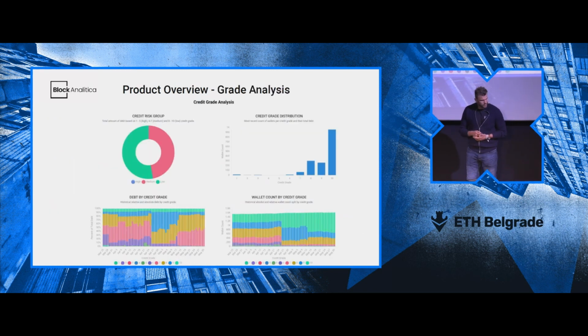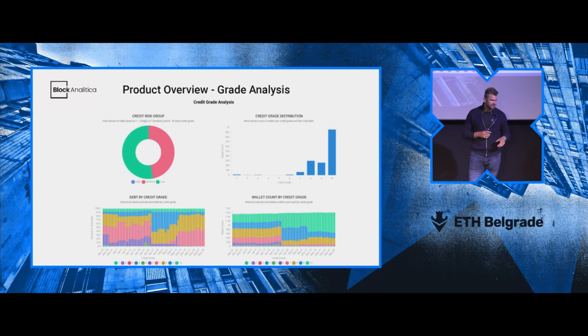I'm not going to go too much into this, but we also have this analysis section, which goes into different components of the methodology. If you have some questions, I'm definitely happy to answer them later. But here, for example, we have the grade analysis. That's, again, the target value, the final value that we compute. And we see the split across different categorical estimations of the, let's say, high risk, low risk, and so on.